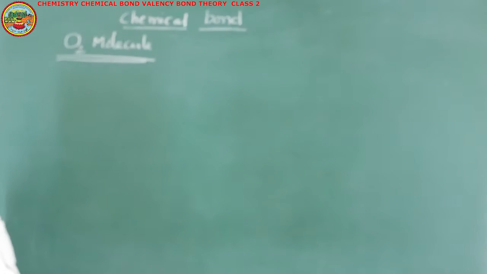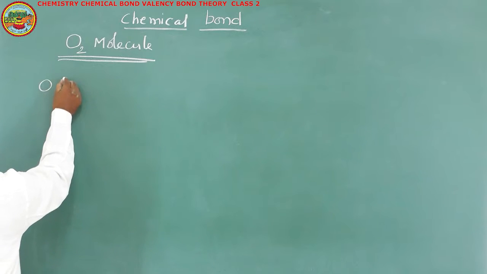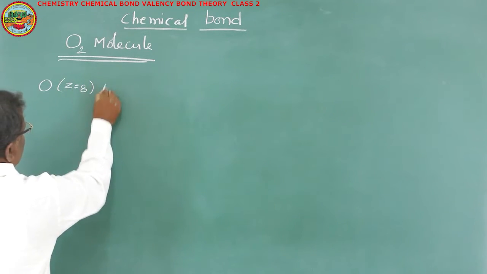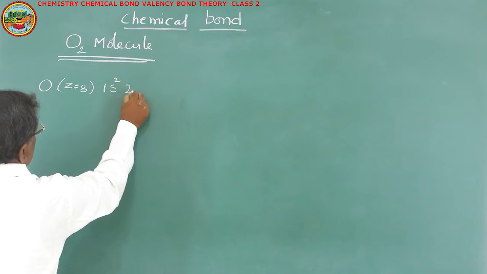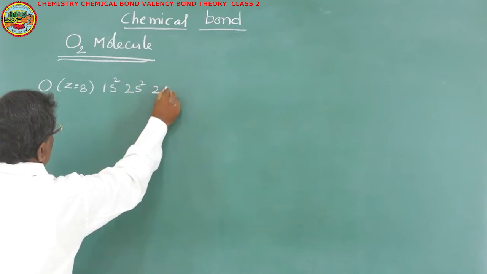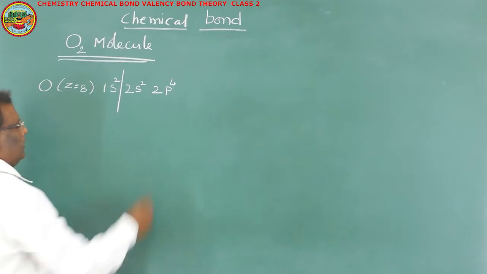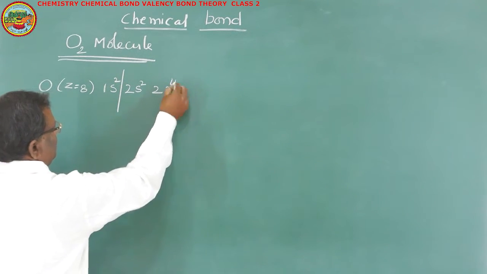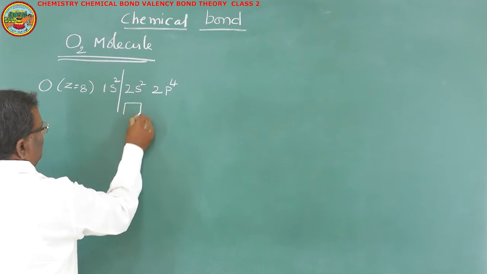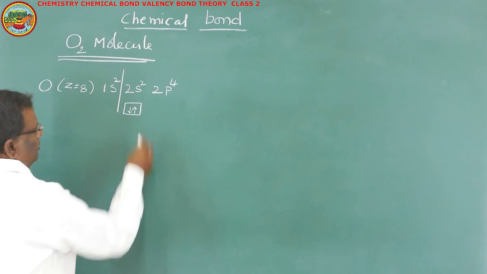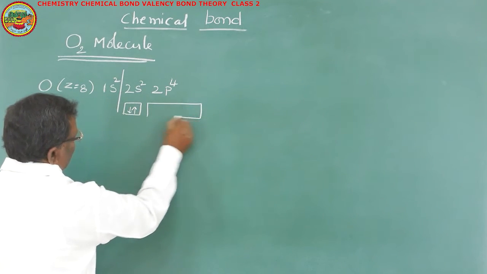Oxygen molecule. Oxygen atomic number is 8. Its electronic configuration is 1s2, 2s2, 2p4. So this is the valency shell of oxygen, in which we will have 6 electrons. So the 6 electrons in oxygen are distributed like this: 2 electrons in the 2s orbital and 4 electrons in the p orbitals,